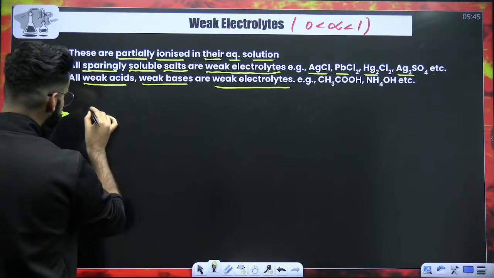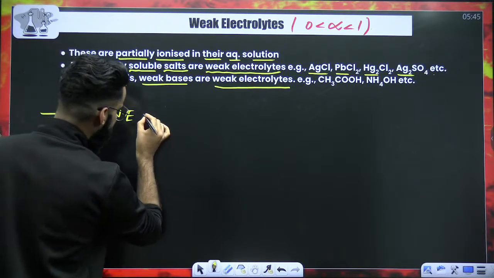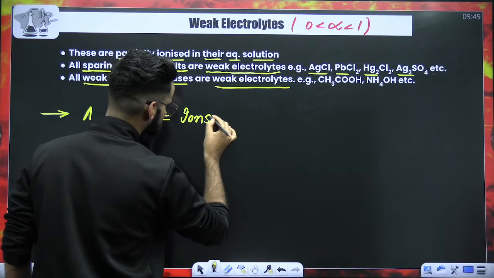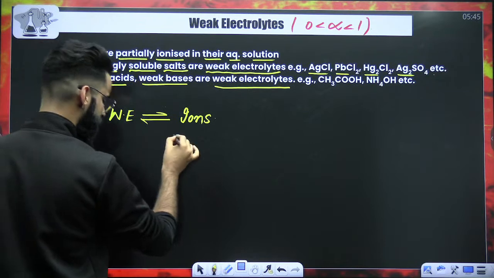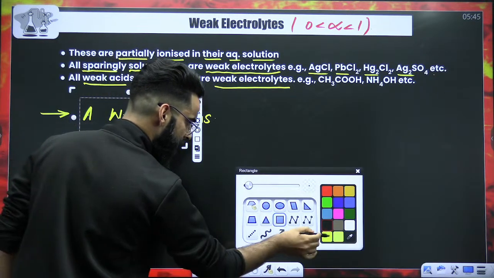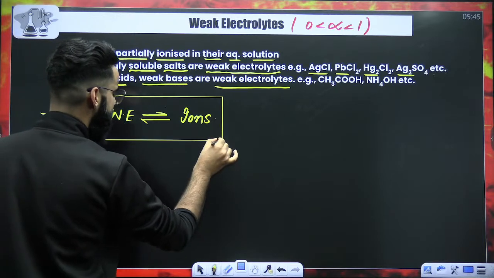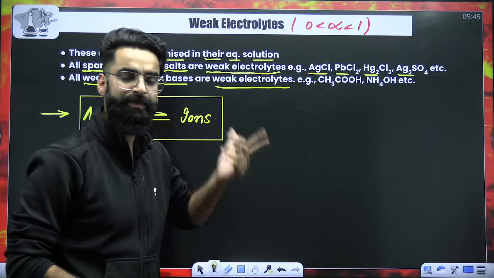See, I'm writing: a weak electrolyte will always be in equilibrium with its ions. In this complete chapter, this particular statement will be followed throughout. Whenever you see a weak electrolyte, it will always be in equilibrium with its ions.